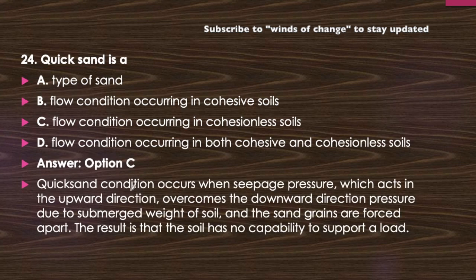I am reading out the quicksand condition definition. Quicksand condition occurs when the seepage pressure which acts in the upward direction overcomes the downward pressure due to the submerged weight of soil, and the sand grains are forced apart. The result is that the soil has no capability to support a load. In this condition, the boiling condition will occur and it cannot support any load. Effective stress will become zero and a quicksand condition is observed.